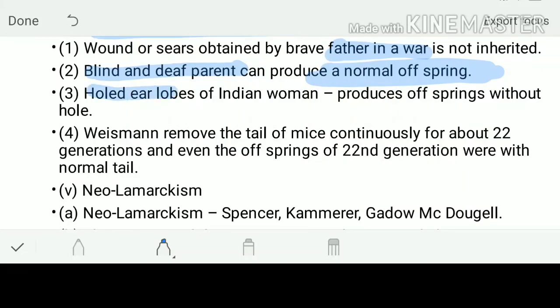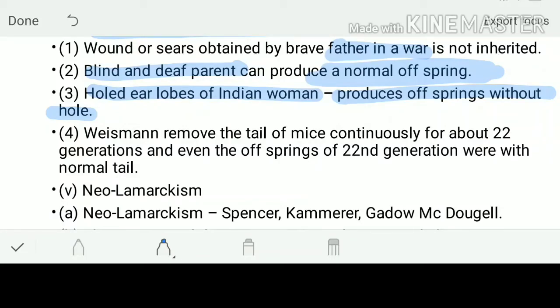Holes in earlobes in Indians: they produce offspring without holes, generation after generation. Since Indian history started, females have had holes in the earlobes and nose, but still not a single offspring has a holed earlobe. This also opposes Lamarck's law.